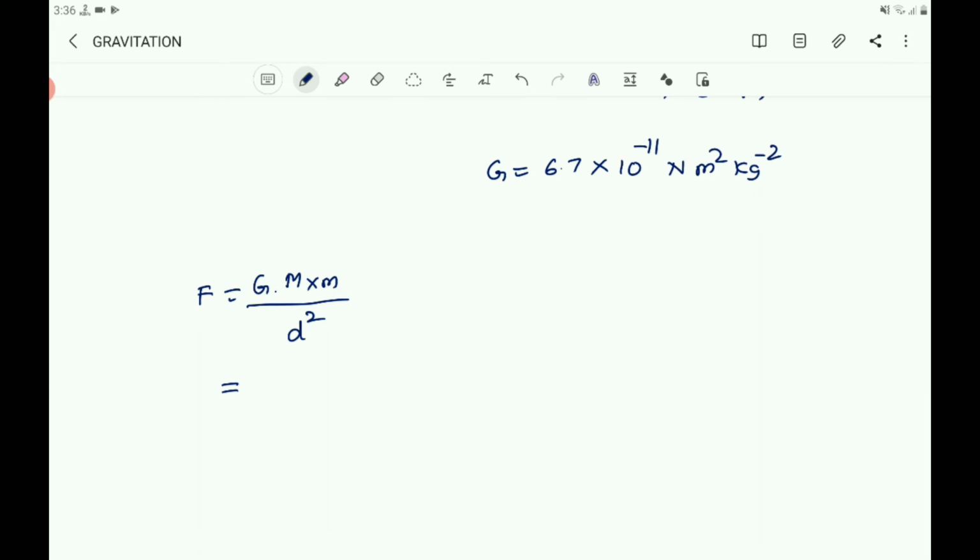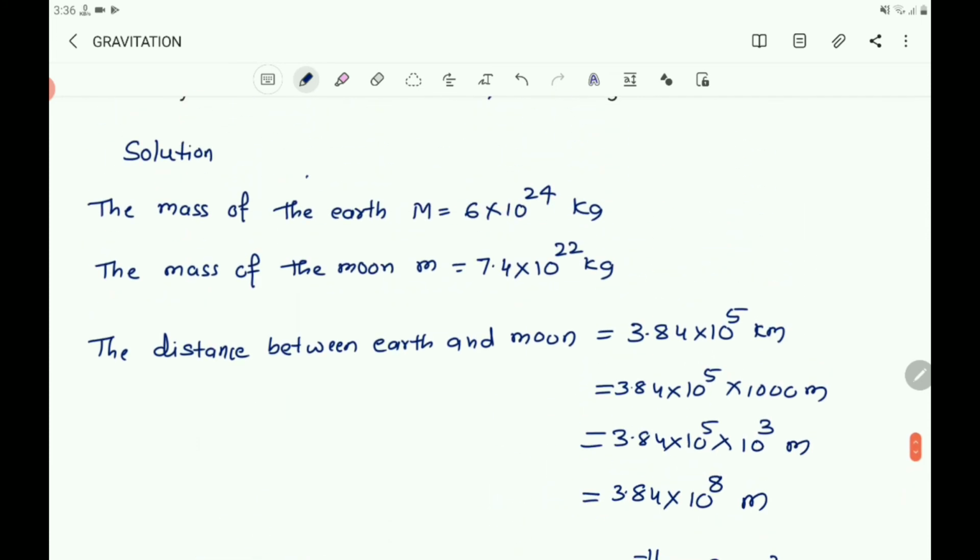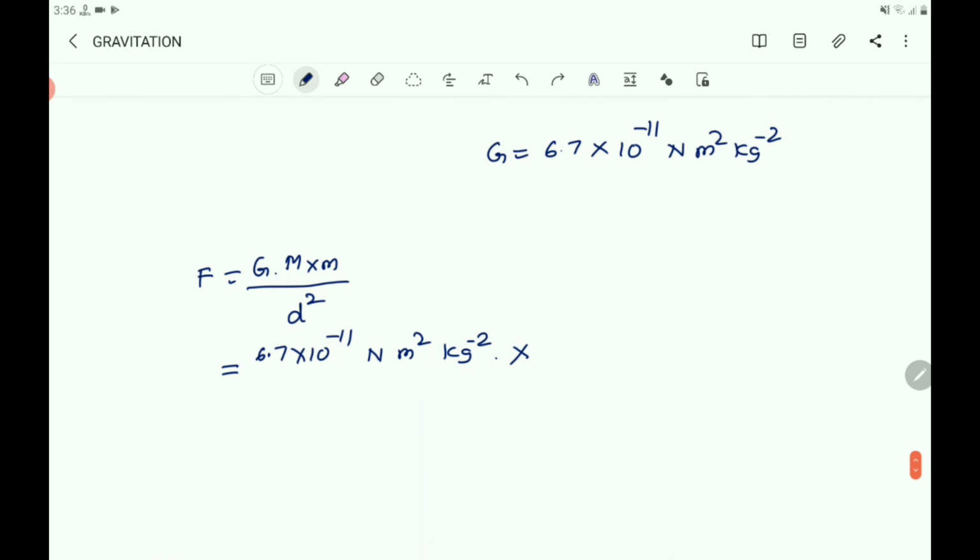So what is the value of G? G is 6.7 into 10 power minus 11 n m square kg power minus 2. Then m is mass of the earth. What is the mass of the earth? Mass of the earth is 6 into 10 power 24 kg.